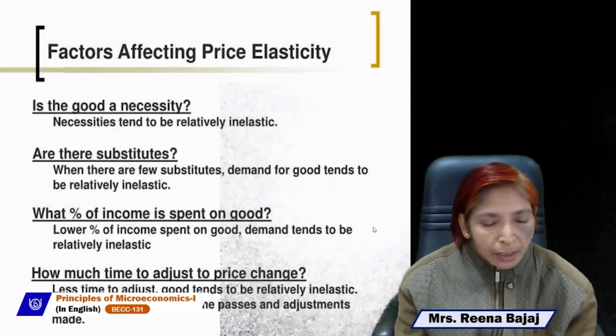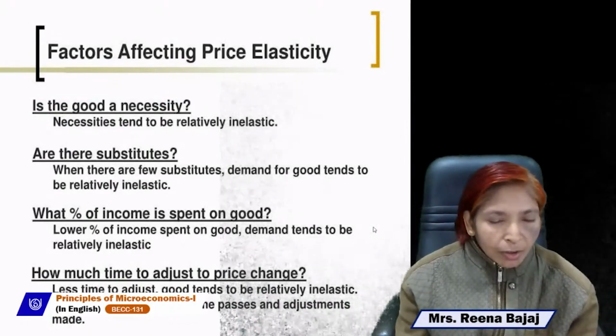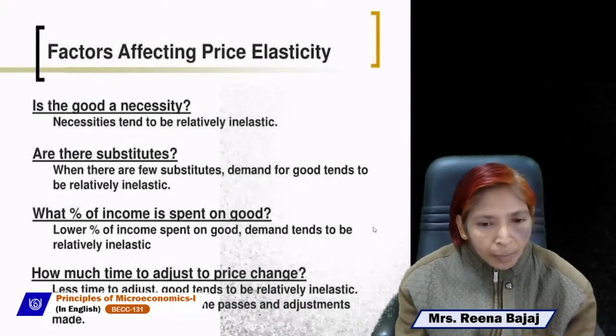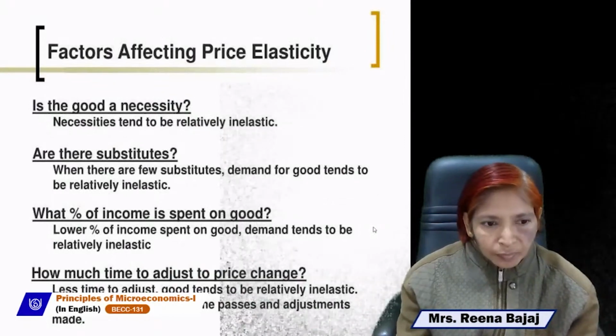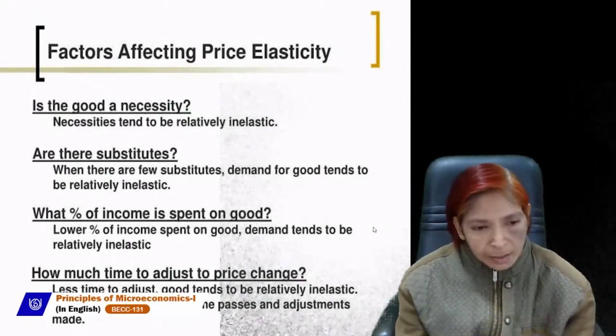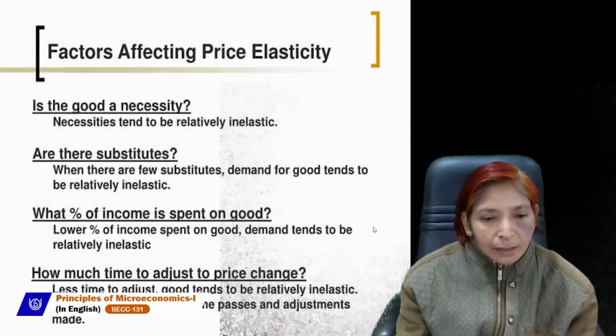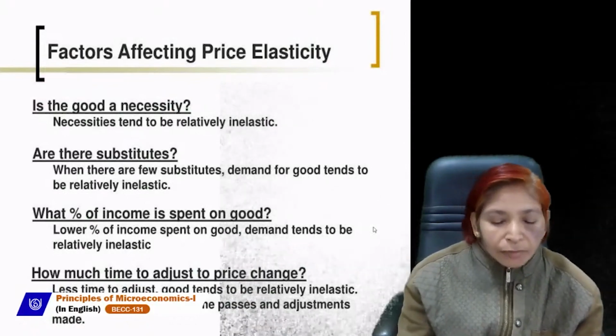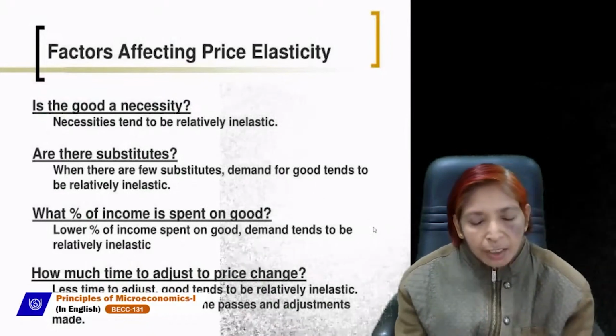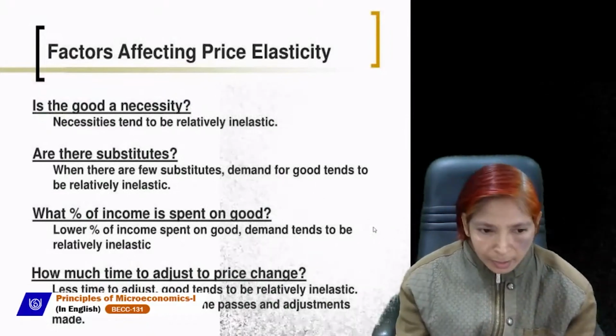If the proportion of income which is spent on a commodity is lower, then demand will be inelastic. And if the time period is very short, then demand will be relatively inelastic.